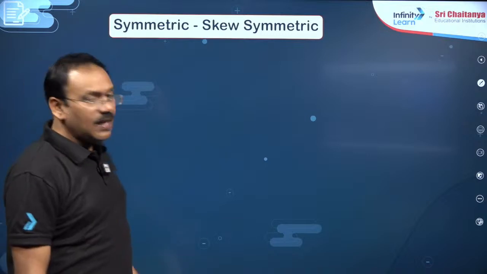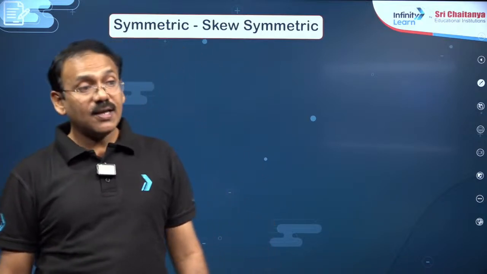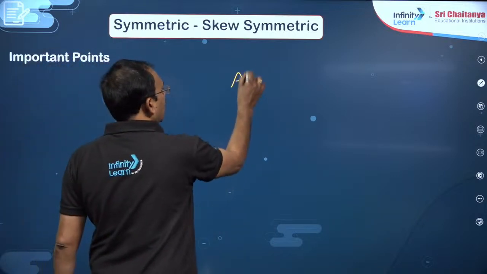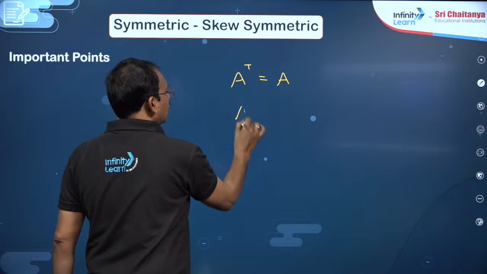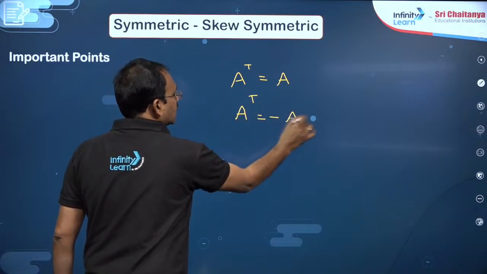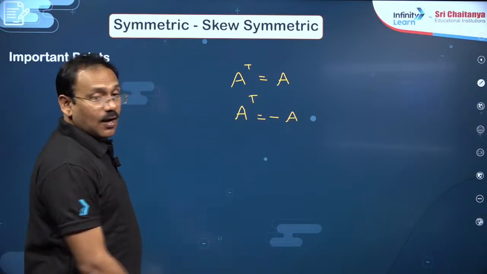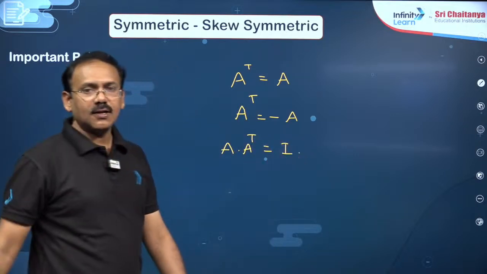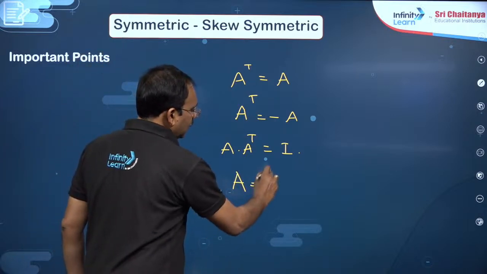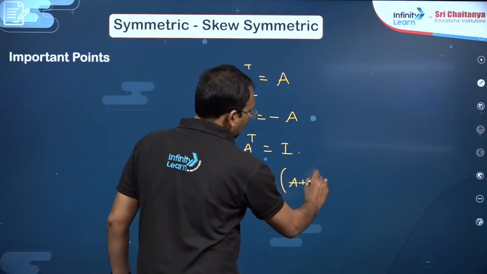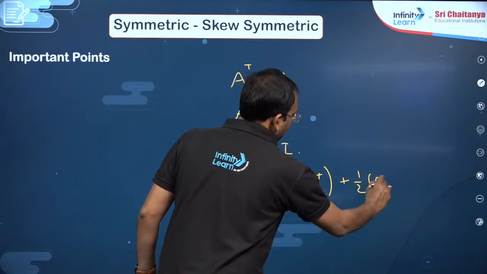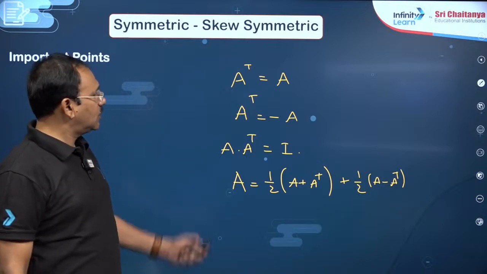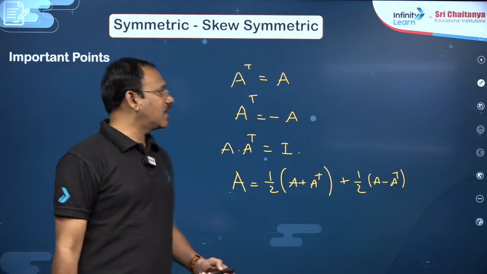Okay, dear students. Then some problems exclusively related to symmetric and skew symmetric matrices is another area. So you know, dear students, symmetric matrix means A transpose is equal to A. Skew symmetric means A transpose is minus A. Correct? Then orthogonal matrix means A into A transpose is equal to I, right? And every square matrix A can be written as the sum of a symmetric matrix and a skew symmetric matrix, dear friends. This is an important result which is helpful for certain questions. So these points are enough for symmetric and skew symmetric matrices.